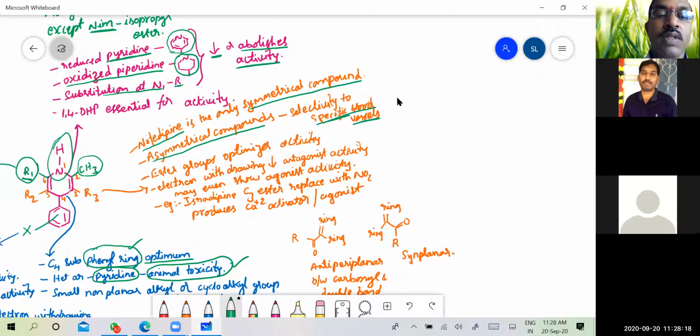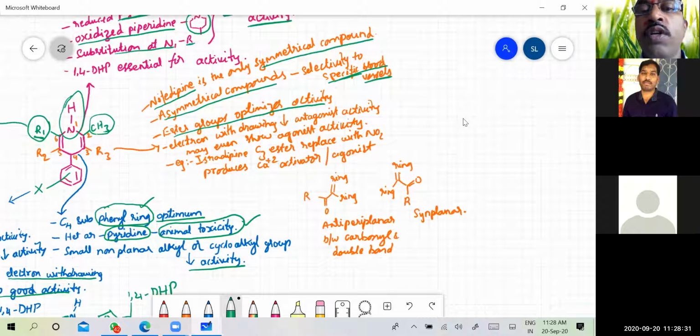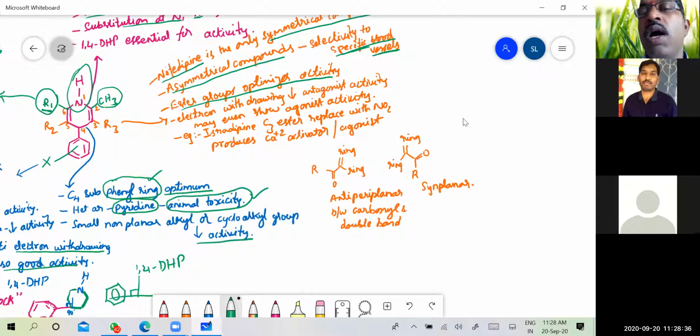Okay, right? Then ester groups optimize activity. So most of them are esters; R3 and R2 are esters, so esters will optimize the activity. Then electron withdrawing groups reduce antagonistic activity, and may even show agonistic activity. So if the R2 and R3 positions are substituted with electron withdrawing groups, they reduce the activity, or sometimes completely reverse the activity to agonistic calcium channel modulators.